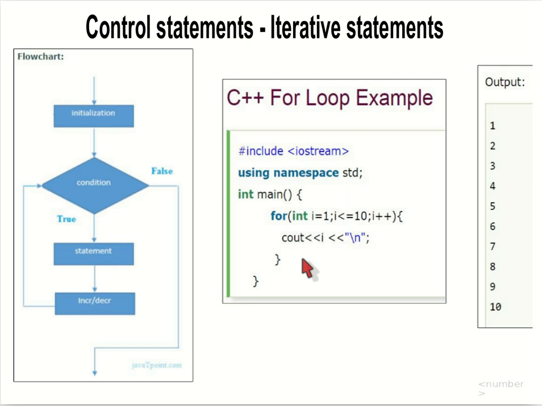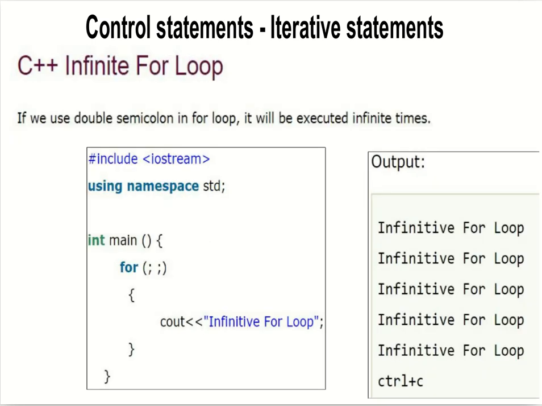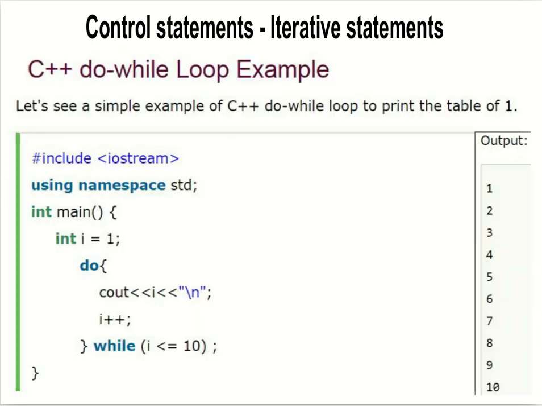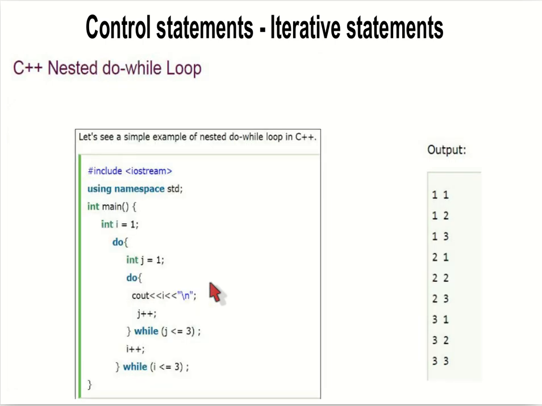Entry control loop means the condition will be checked at the beginning of the execution. And exit control loop means it will check only after a single execution of the statements. So this will produce 11, and if you are using the for loop, it will not produce any output at all.